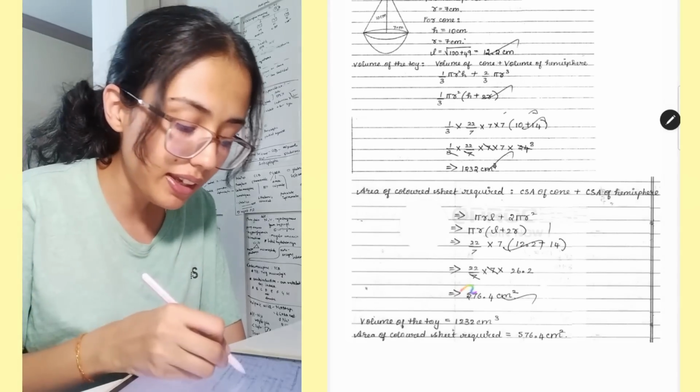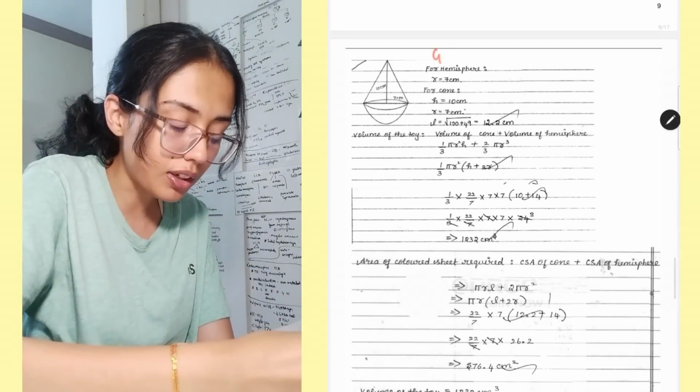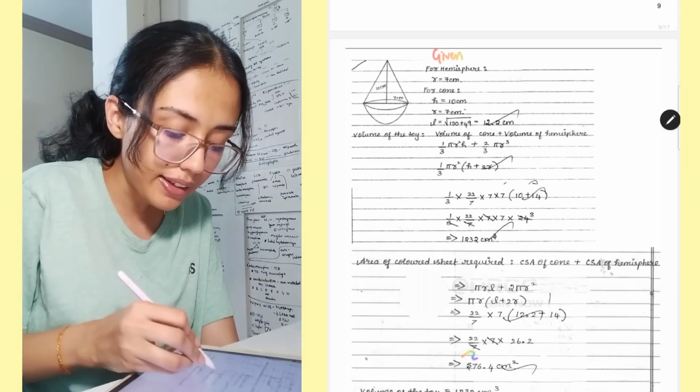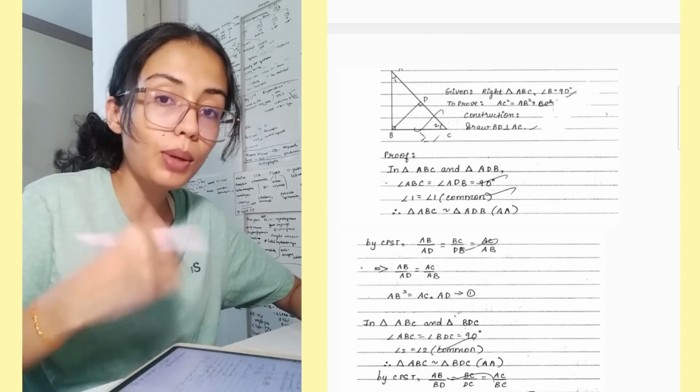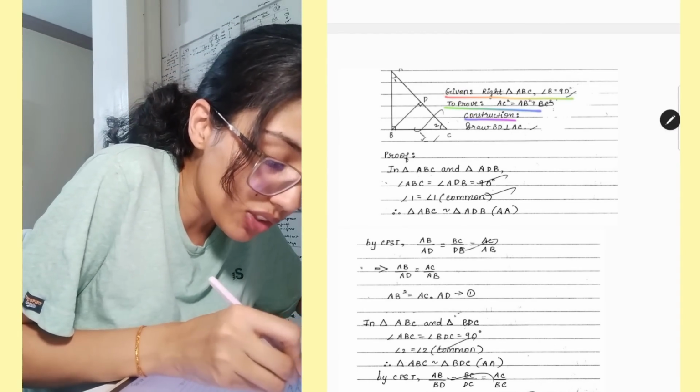And here is one more mistake, box is not made. So 2 mistakes are pointed out. One is given is not clearly mentioned, and the answer is not in a box. This is a more better answer. Here given is written, here to prove is written, here construction is written.